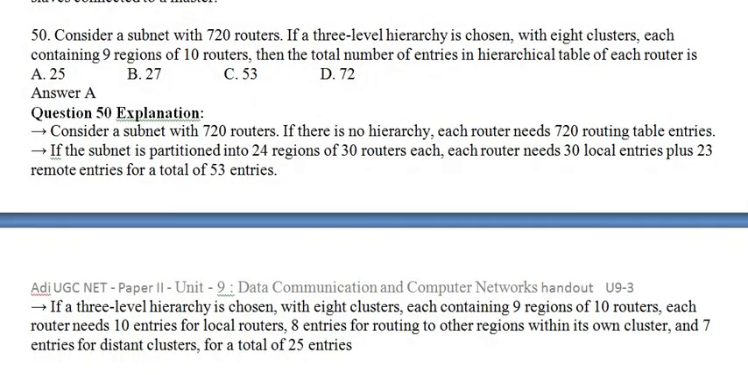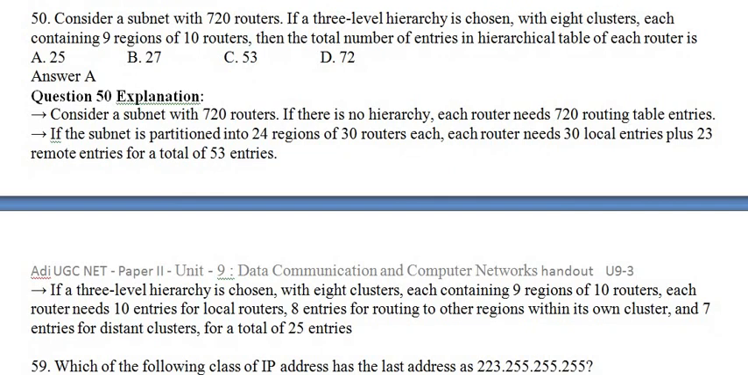And then consider a subnet with 720 routers, 3 level hierarchy chosen. Usually if you are having such router information, it will have number of regions, number of clusters, and then number of routers. They should follow this order: the number of clusters must be lesser than the number of regions, lesser than the number of routers. That way we want to organize, then only it is very efficient.